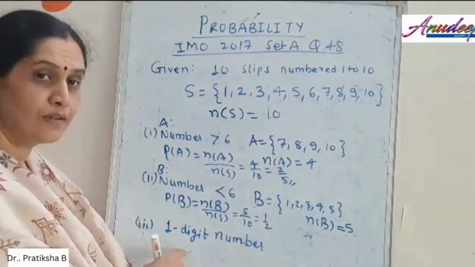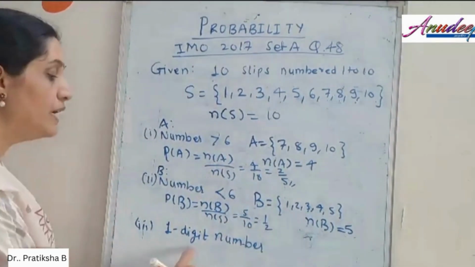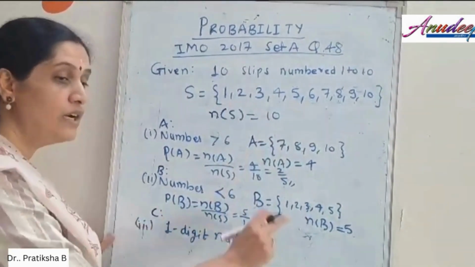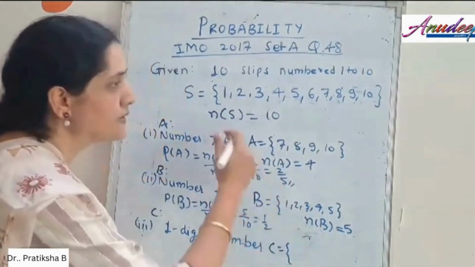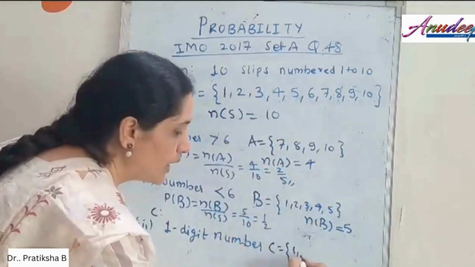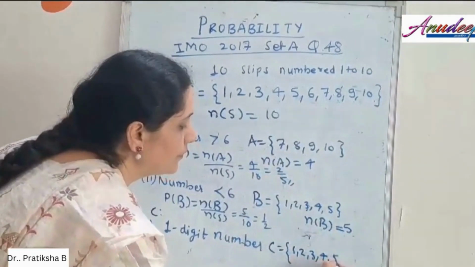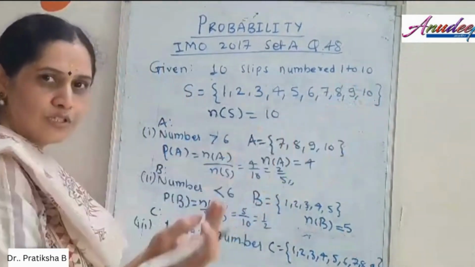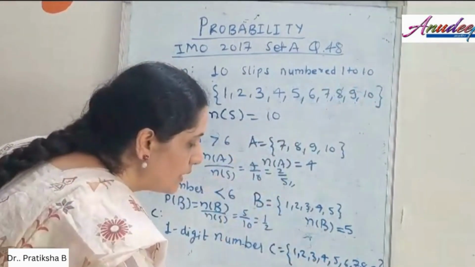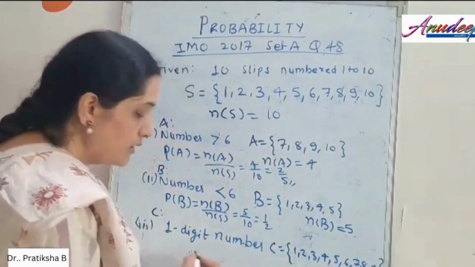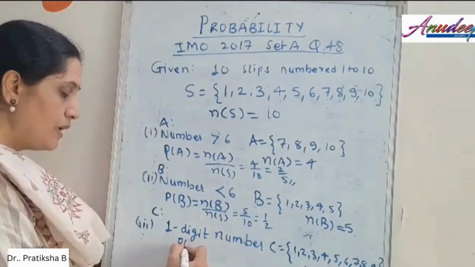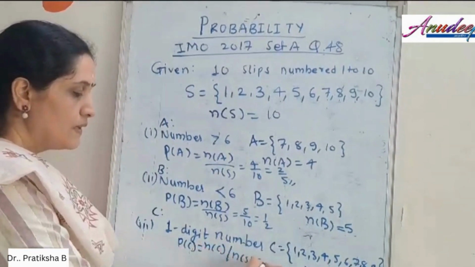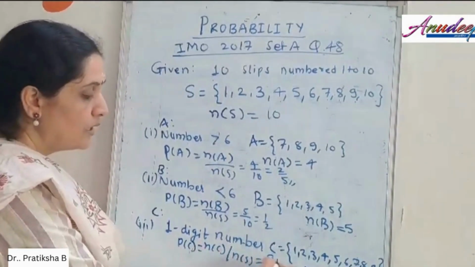For the last one, it is saying the number of one digit numbers. So here let me define event C where we are getting a one digit number. How many elements? All the elements till 9, right? 1 to 9 will be there in the set C, except 10 because it is a 2-digit number. So N of C will be equal to 9. And again, when we want to find the probability of C, it is equal to N of C upon N of S, giving you 9 upon 10.